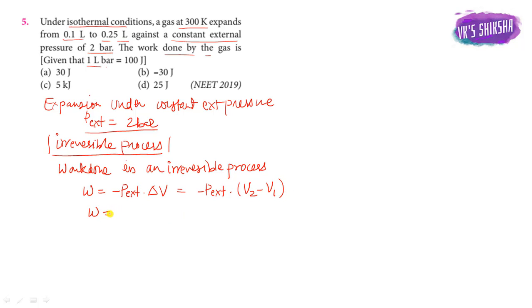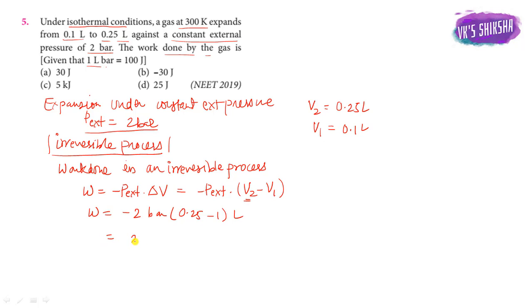So W equals minus 2 bar, P external is given as 2 bar. The final volume V2 is 0.25 liter, and the initial volume is 0.1 liter.